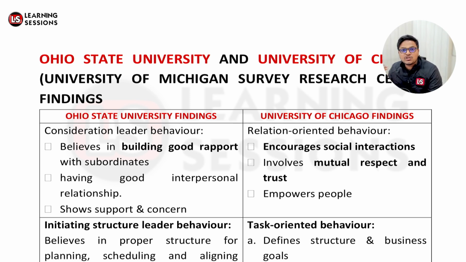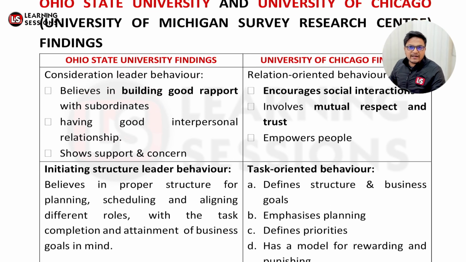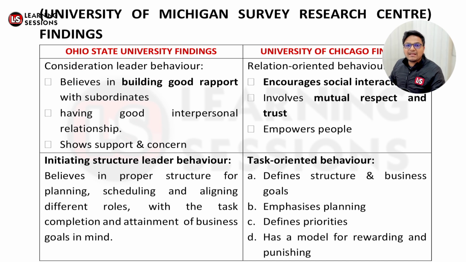And as per the relation oriented behavior given by the University of Chicago findings, it encourages social interaction, that the employees must be interacting with each other. And when people are interacting with each other, there must be mutual respect and trust. And further, the people feel more empowered when they are doing so, right? And as per the Ohio State University findings related to initiating structure leader behavior, it believes in proper structure of planning, scheduling, and aligning different roles so that the task can be completed in time and we can achieve the business goals.